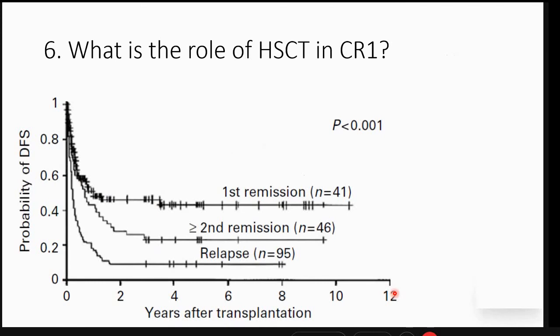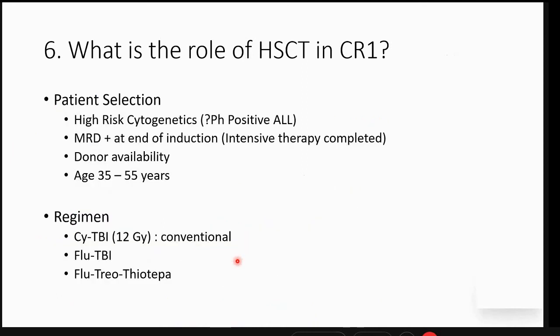Coming to the role of transplants in CR1, we'll see that transplant in CR1 is most efficacious as compared to if we wait for a second CR or we take up a patient for HSCT in a relapse. The key here is patient selection.